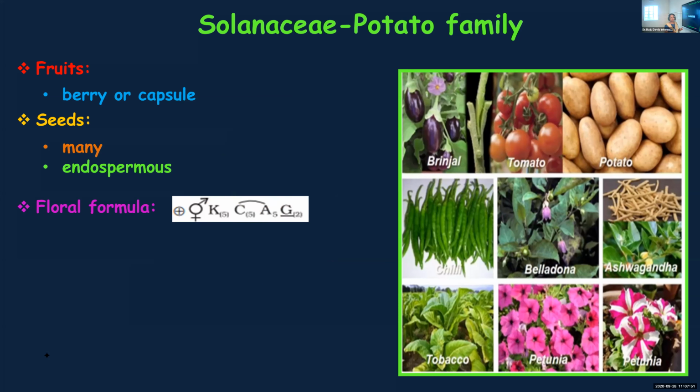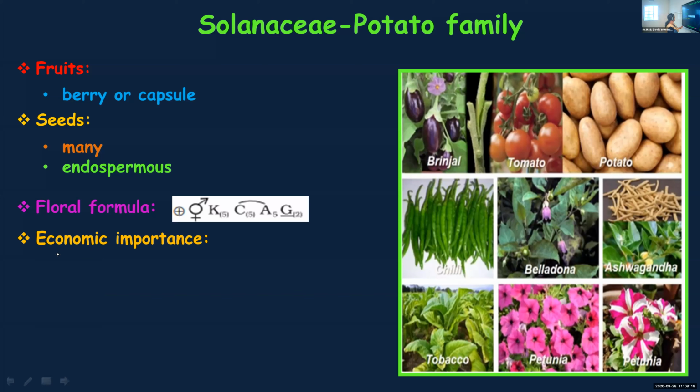You can also be asked to write the floral formula giving some features. Vice versa, it can be asked. Maybe a floral formula will be given and you will be asked to list out the features of the flower. Or some key points or terms will be given and you have to frame a floral formula. This one you need to learn by heart because it's fixed for the potato family.